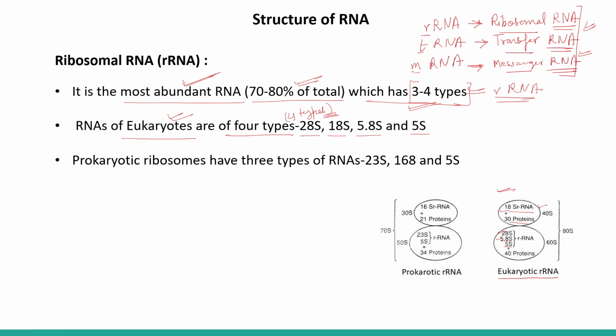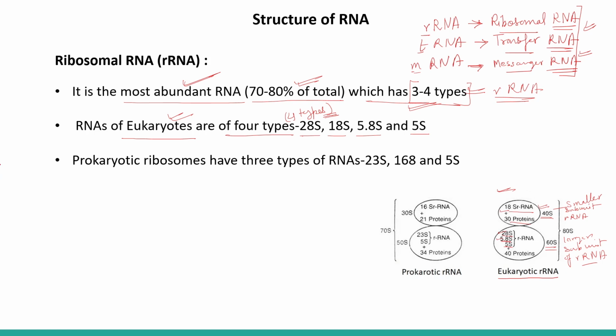18S is present in the 40S, that is the smaller subunit of the ribosome. And 28S, 5.8S and 5S are present in the larger subunit of the ribosome, that is the 60S type.